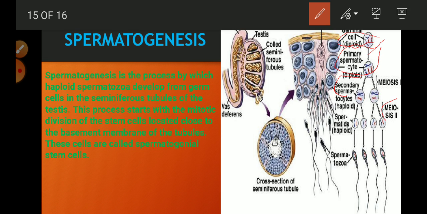Then meiosis 2 is done, which we know is the same as mitosis, and spermatids are formed which are haploid. Then spermatids undergo several changes and spermatozoa are produced. Spermatozoa have a head, neck, and a tail region, a tail for movement and a head for penetration